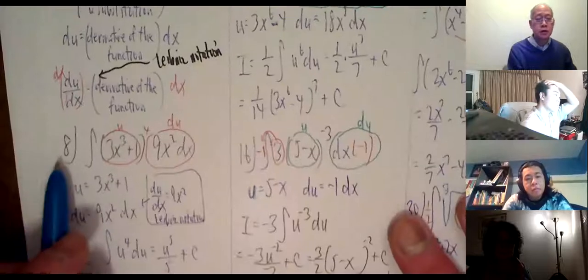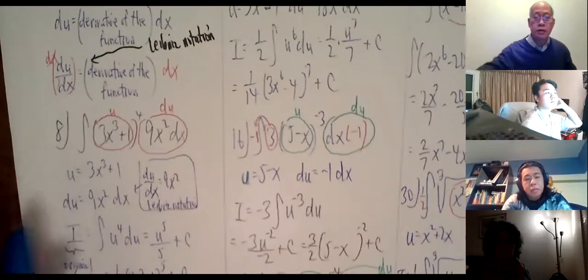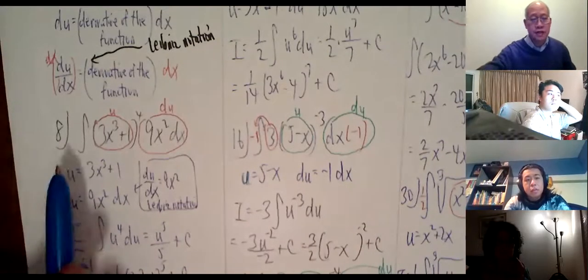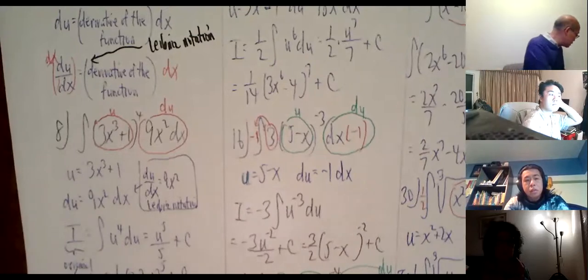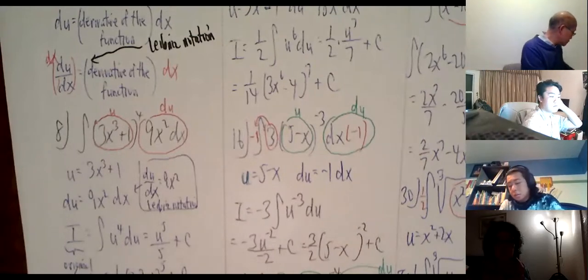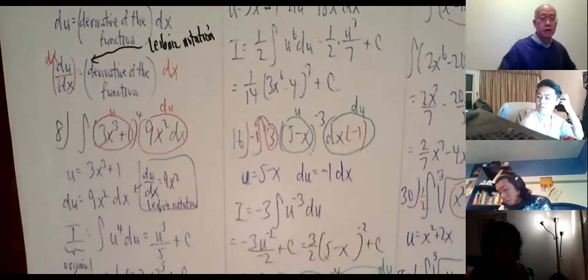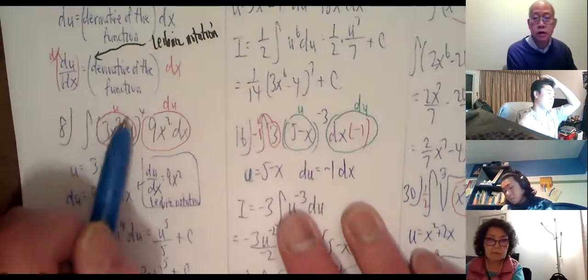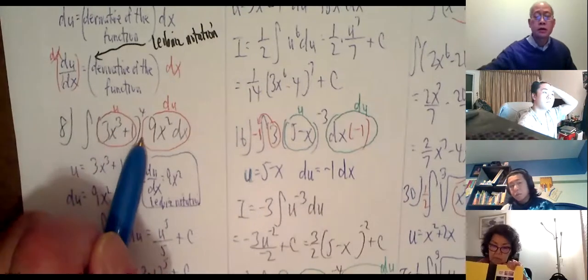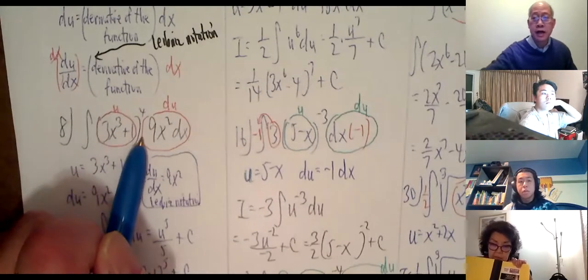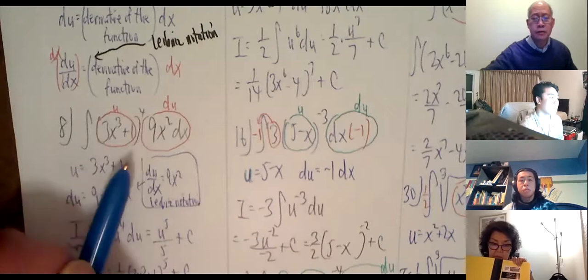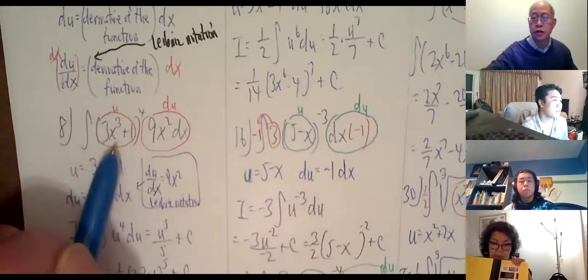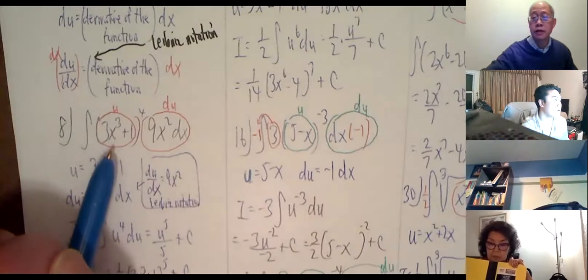All right, so here we go. Problem number 8. I'll get started. And again, you should know this is my 8. I don't know if it is your 8 or not, but it might be off by a little bit. Okay, so the function is (3x^3 + 1)^4 times 9x^2 dx. Okay, offhand, does anybody know, is that actually the one in your book? Or is it off by a little bit? Can anybody let me know that?